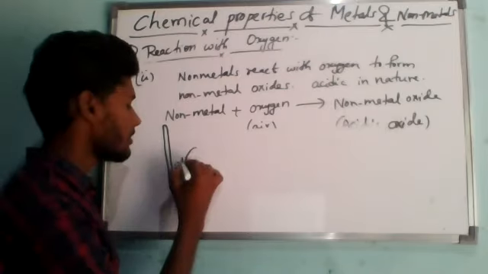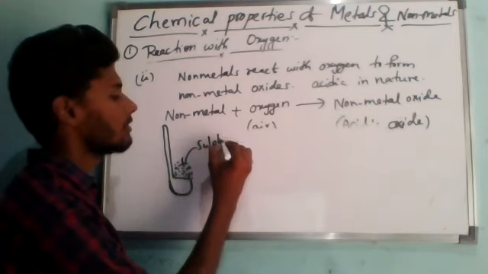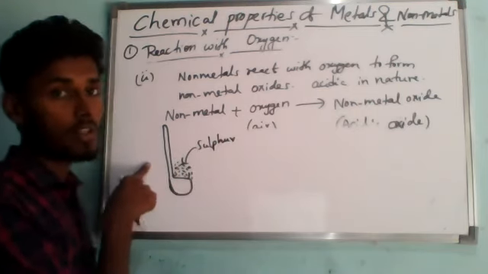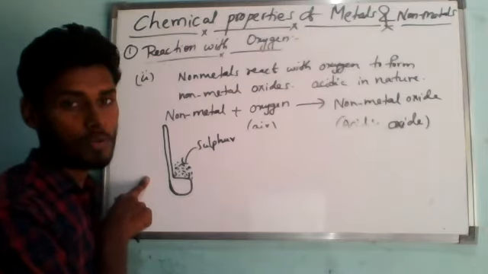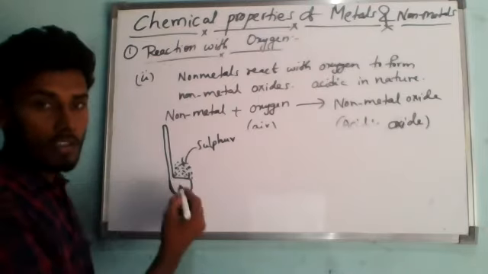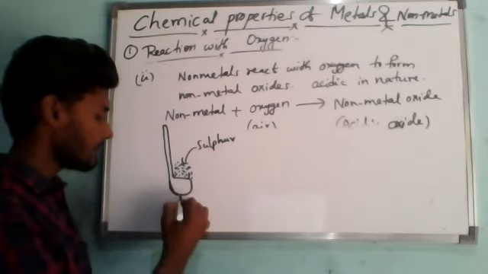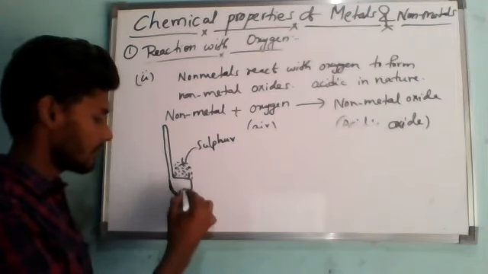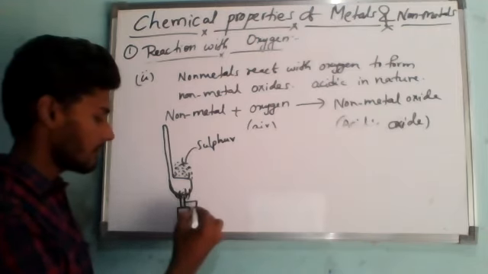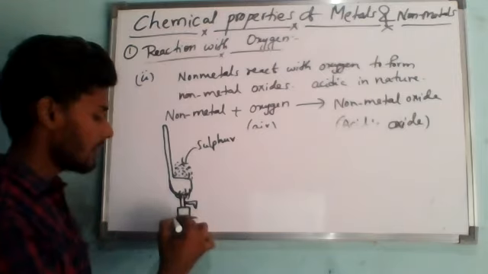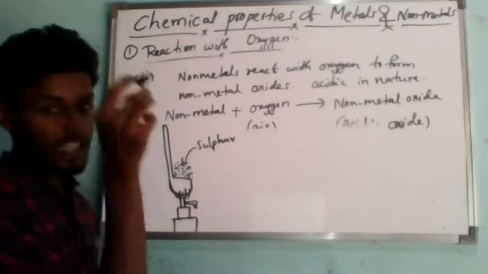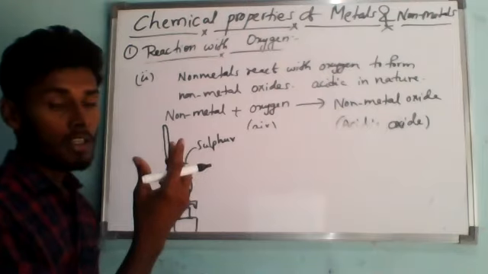This is called sulfur. For this activity, this is called a combustion spoon, or else we can call it a deflagrating spoon. Now if I start heating, the sulfur will catch fire and start burning with a blue flame.